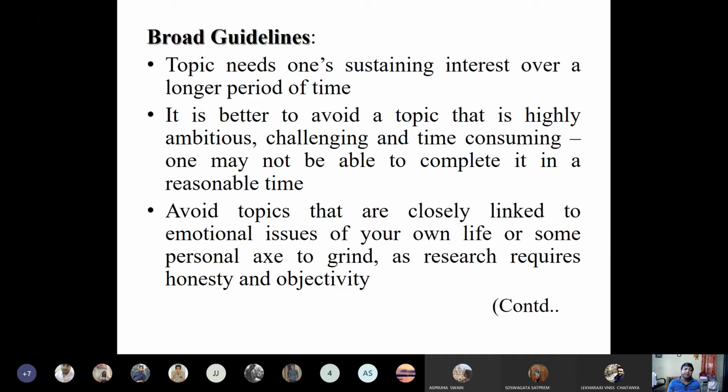If I work on that, it may be a little difficult to find honesty and objectivity in that research. Why I developed an interest might be because of my own problems, my emotional attachment to my family, my divorced life and all these things. If I start working on divorced women, I am not saying that you cannot work on it, but it may raise a question in the future regarding the honesty and objectivity you maintain in your research throughout your career. So it is better to avoid topics to which you have an emotional attachment or personal connection.